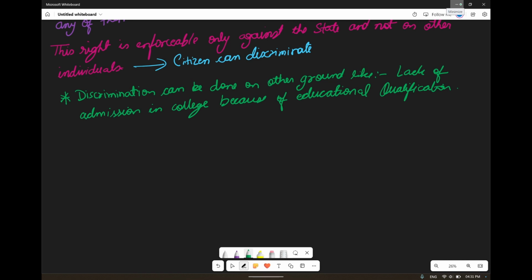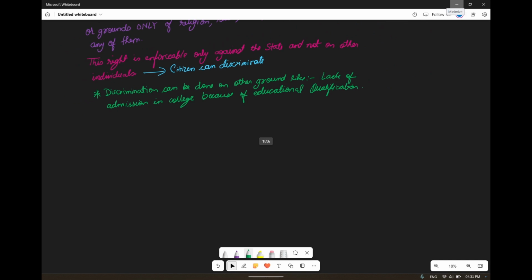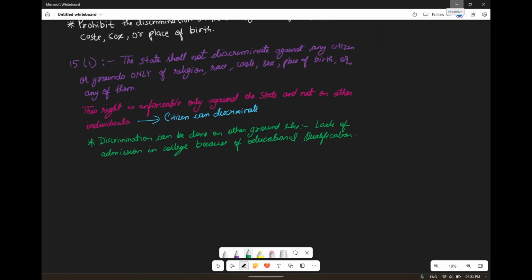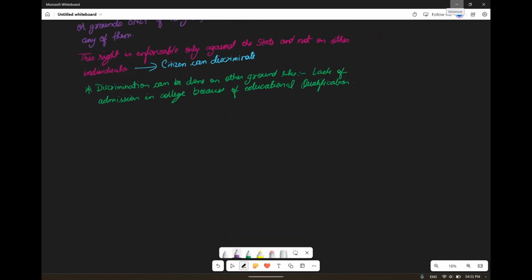Now this was all about what is present under Article 15 clause 1. Now we can proceed to Article 15 clause 2. What does this mean?